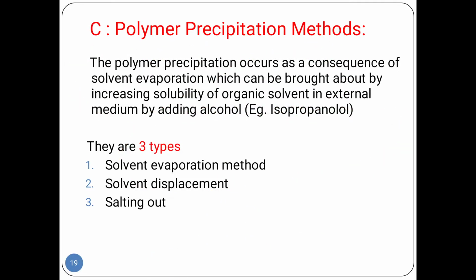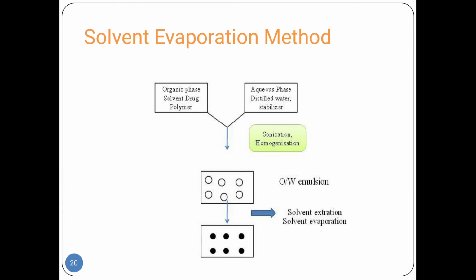Next we move toward the polymer precipitation method. There are three types: solvent evaporation method, solvent displacement method, and salting out method. First we see the solvent evaporation method. This is also a very simple method.